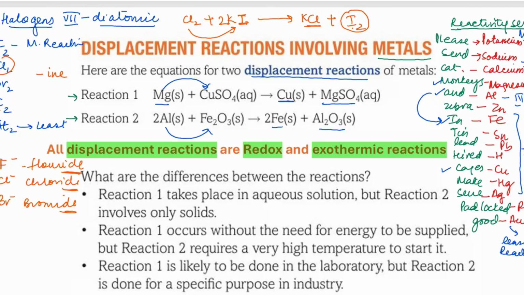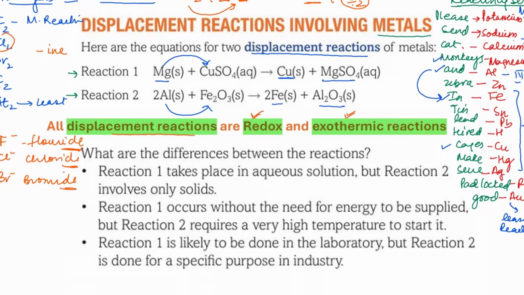Okay, so without even a second thought, we should know that if a reaction is displacement, it is going to be redox. We'll be talking about what a redox reaction is in our next sessions. Now redox are those reactions where a substance undergoes oxidation and reduction simultaneously in a chemical reaction. And exothermic, we'll be studying again, are those reactions which liberate or release energy. So all the displacement reactions are for sure redox, and they are for sure exothermic.